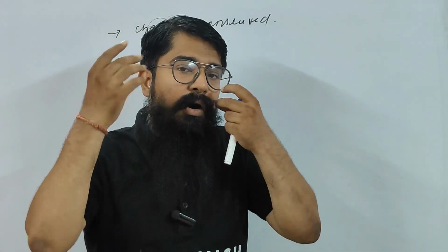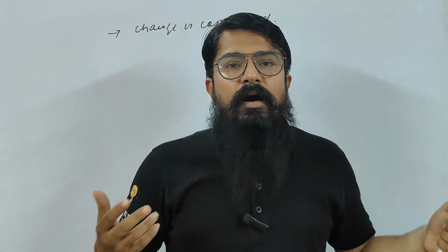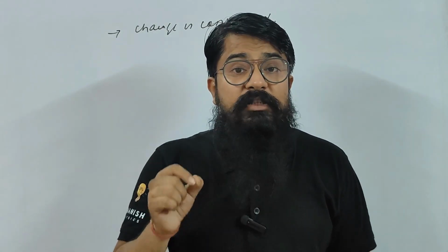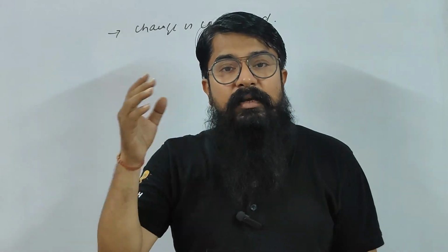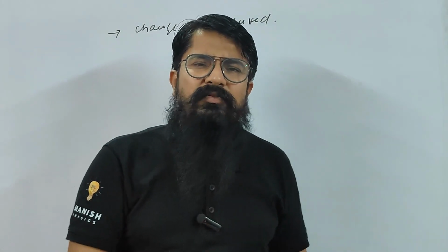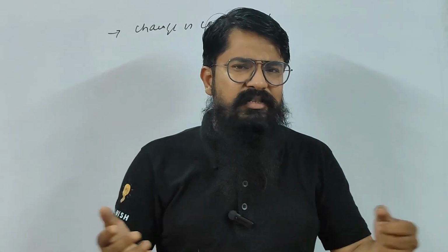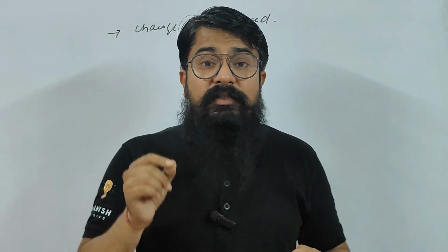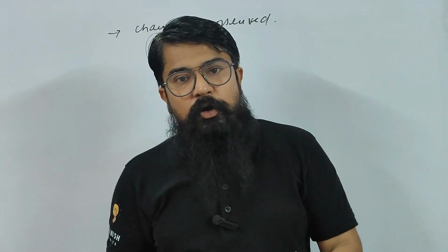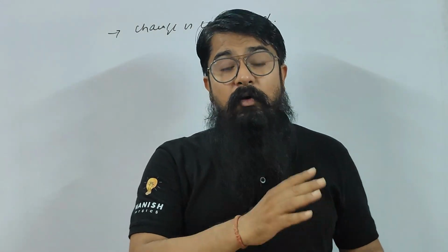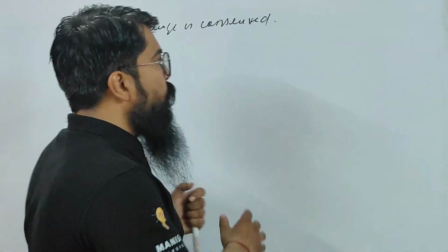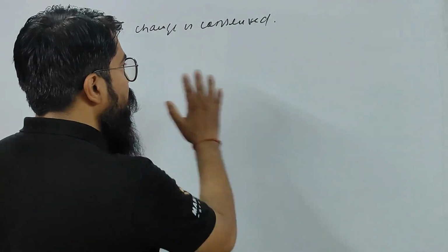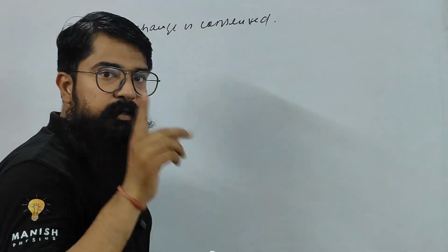In the early classes you might have learned that energy can neither be created nor destroyed. It can transfer from one form to another form. Here also, charge can neither be created nor destroyed. It can only transfer from one body to another body, not one form to another form, rather one body to another body. Understood, children?